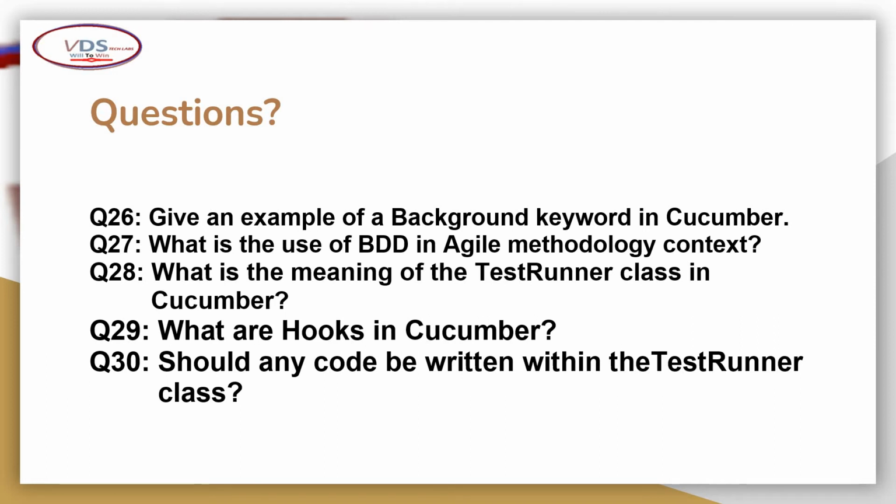Give an example of background keyword in Cucumber. Although we have discussed the background keyword already, we'll discuss more in depth about it. And question number 27. What is the use of BDD in agile methodology context? Okay. And now question number 28. What is the meaning of the test runner class in Cucumber? Question number 29. What are the hooks in Cucumber?